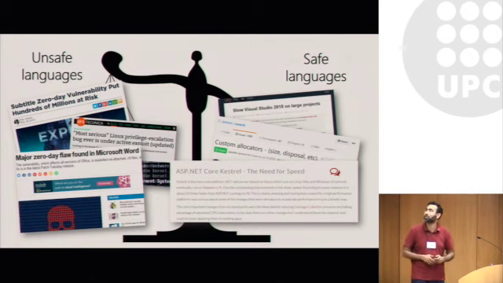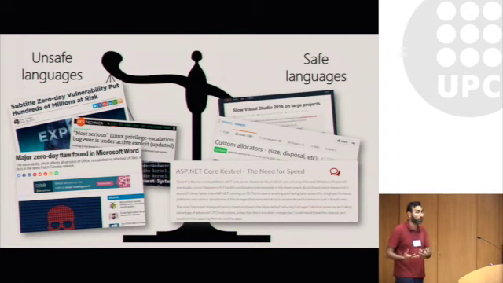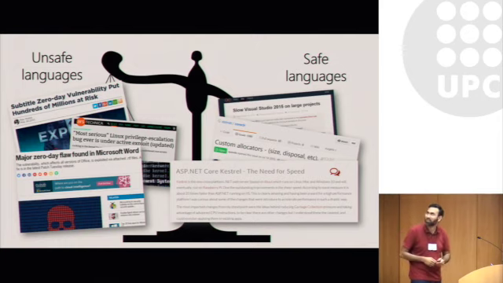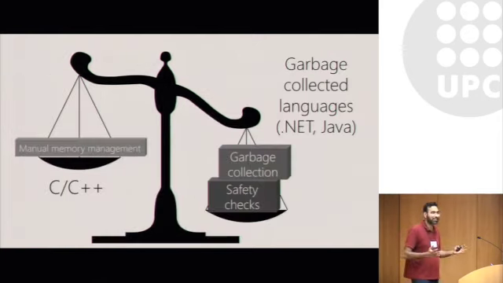Similarly, developers of other high-performance applications like ASP.NET and Hadoop, for example, often introduce custom memory allocators, often unsafe custom memory allocators, into their systems so that they can get back performance that they've lost, again, because of garbage collection. Now, this is not really an unknown new problem. There's been a lot of work in trying to bridge this gap between safe and high-performance systems.